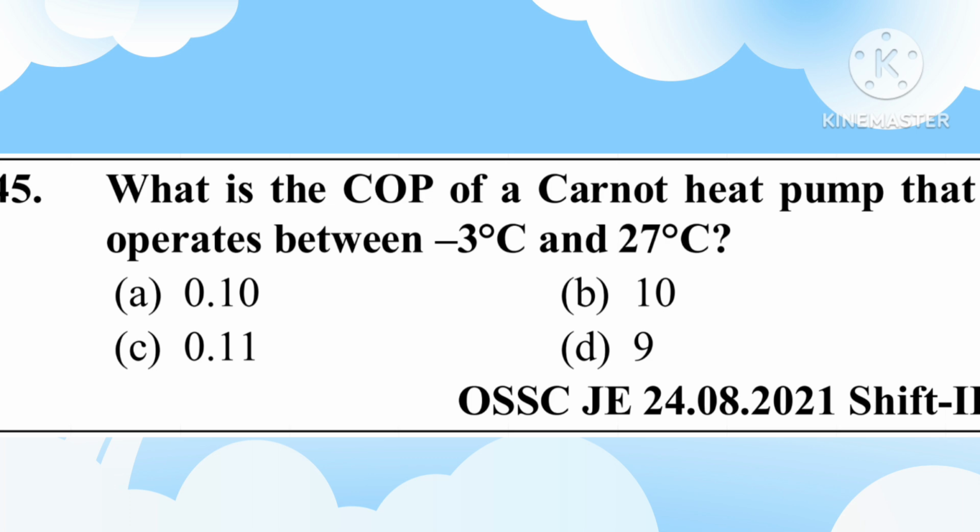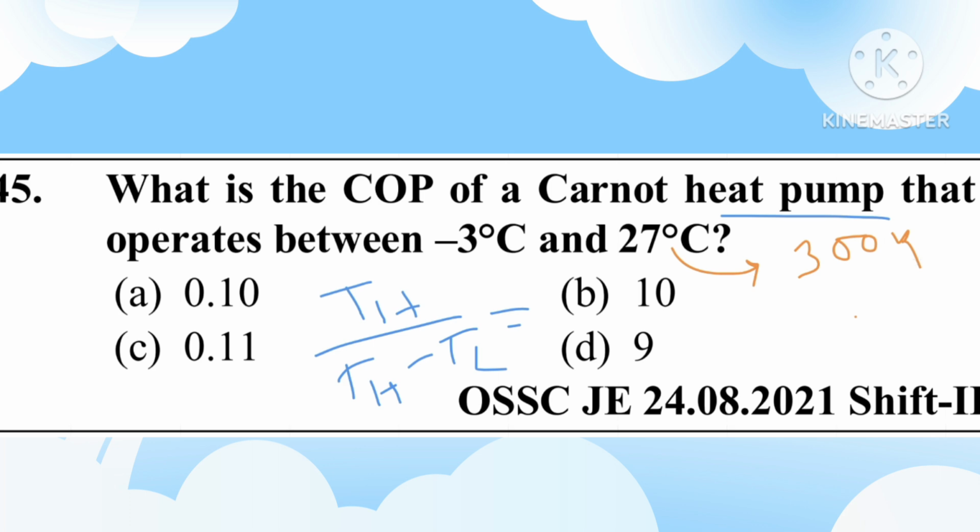Friends, question number 45. What is the COP of a Carnot heat pump that operates between -3 degrees centigrade and 27 degrees centigrade? COP of the Carnot heat pump equals T higher divided by T higher minus T lower. So 27 degrees centigrade is 300 Kelvin, and -3 degrees centigrade is 273 minus 3, which is 270 Kelvin.